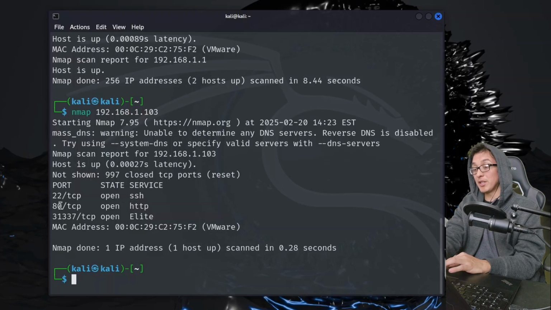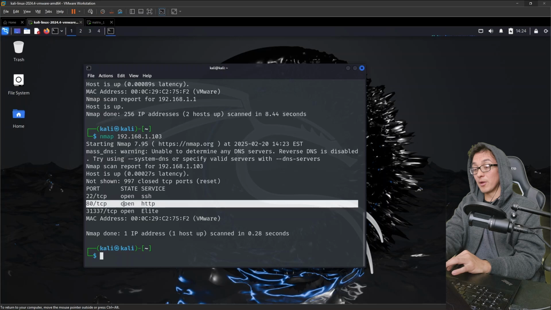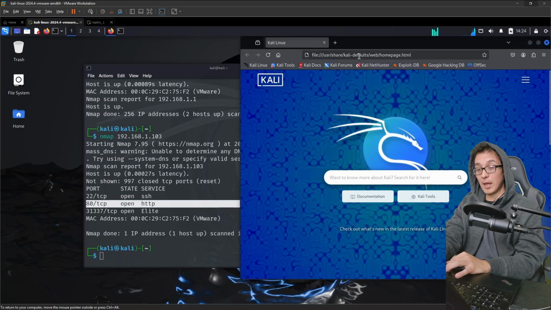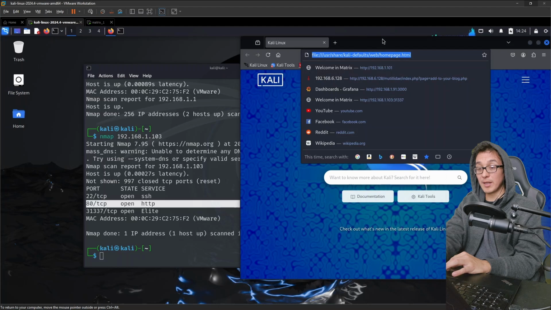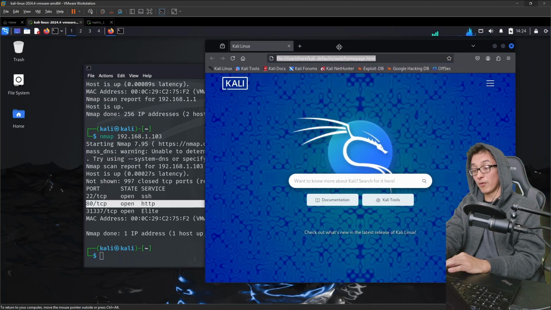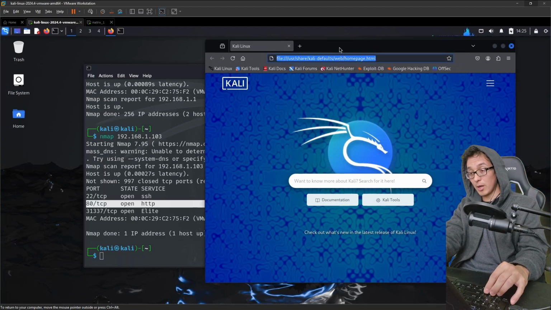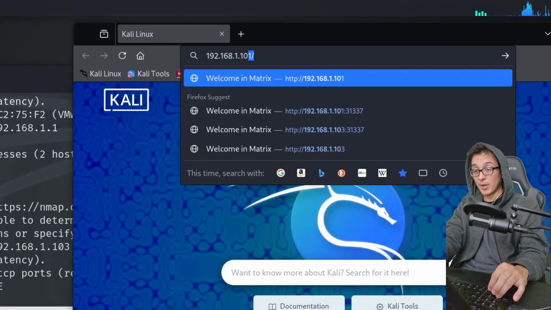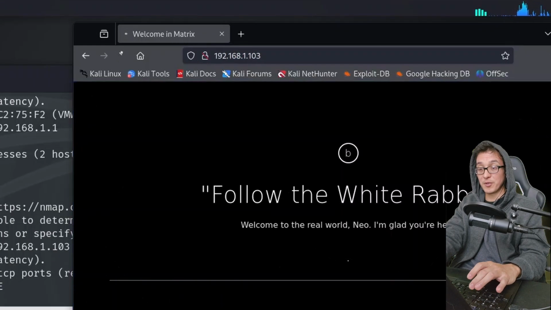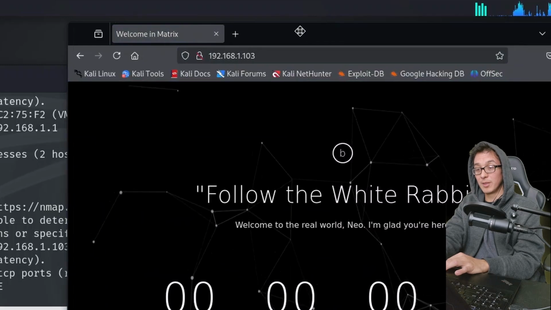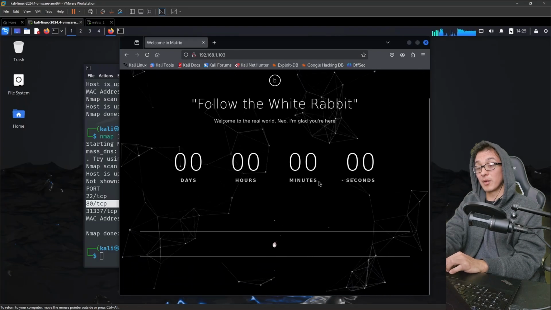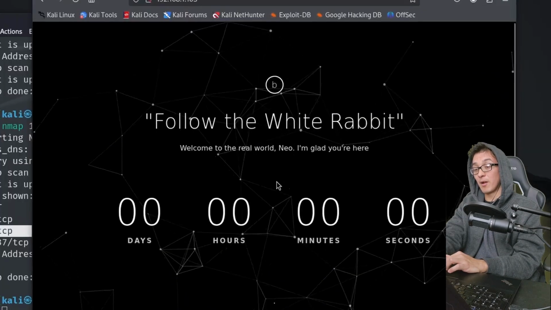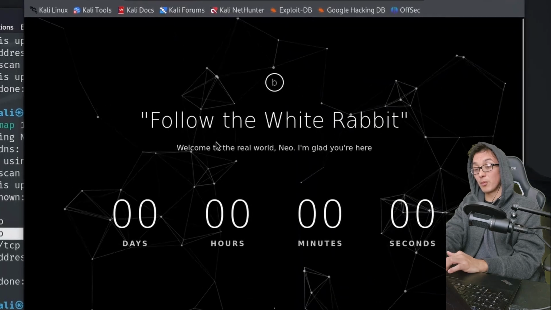Here we see there is an HTTP server. We interact with those usually on web browsers. So let's go ahead and pop open our Firefox browser. By default, your browser will try to connect to either port 80 or port 443. So we will go ahead and put in the address of 192.168.1.103, the IP address of our Matrix machine, and check it out. This is the response from our web server on the Matrix machine. Follow the white rabbit. Welcome to the real world, Neo.